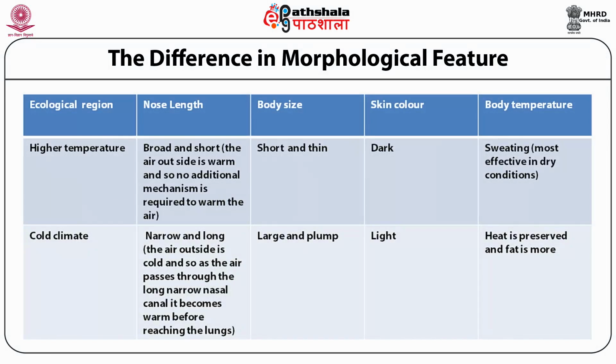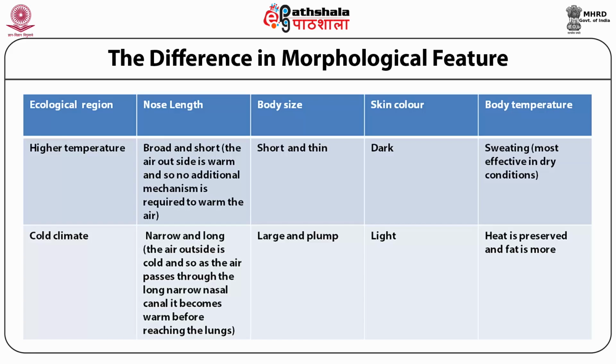Now let's study the difference in morphological features due to the change in environmental condition. This table clearly shows us the changes in the body forms due to the change in temperature. For instance, we can see that at higher temperature, an individual has a broad nose with a short nose length.